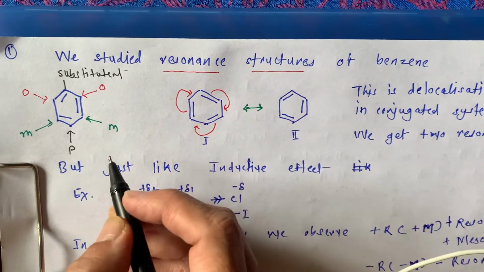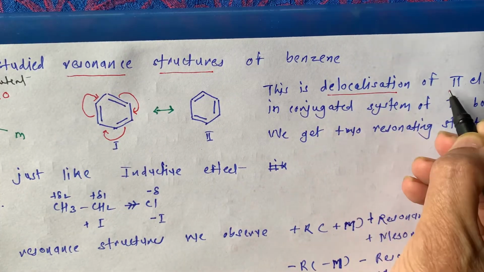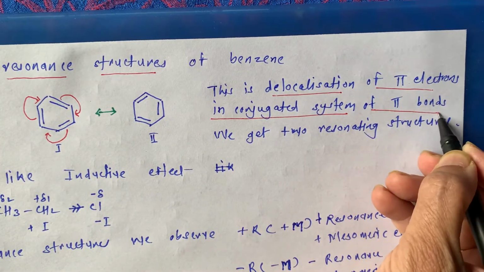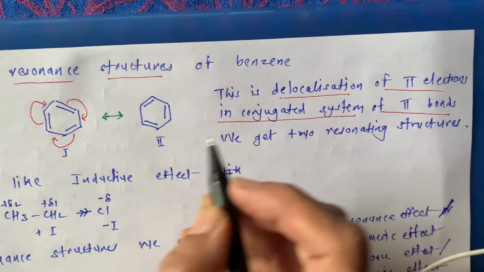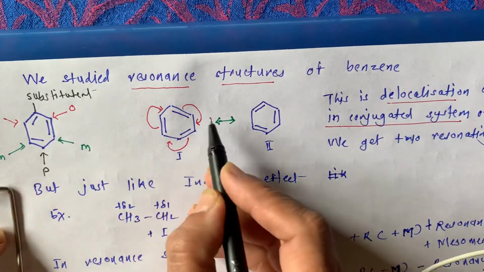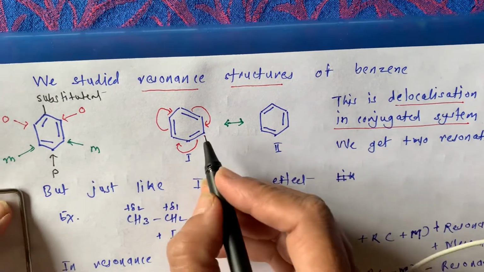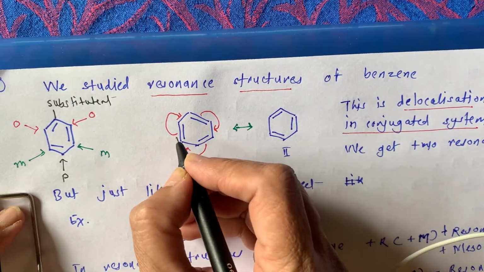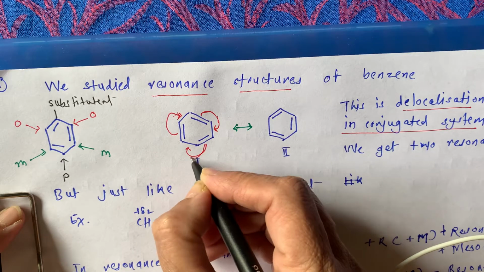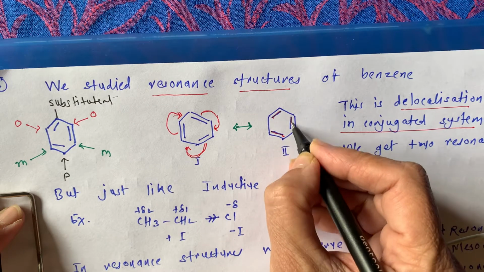Resonance structures are nothing but the delocalization of pi electrons in a conjugated system of pi bonds. So these are two resonance structures of benzene. Just by shifting these bonds in this way, then this bond in this way, and then this bond in this way, we get a double bond here, here, and here.